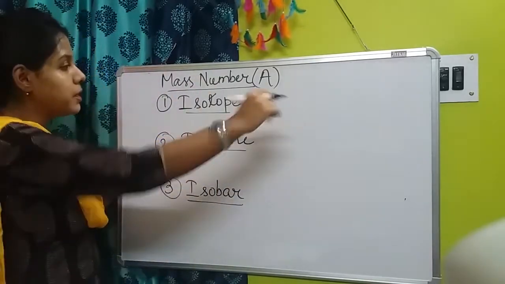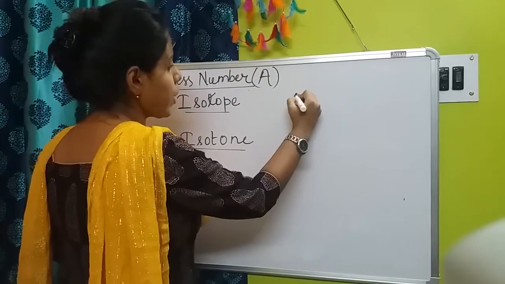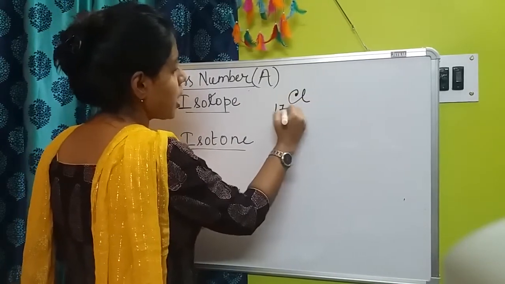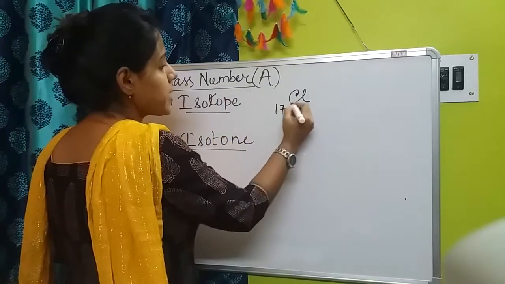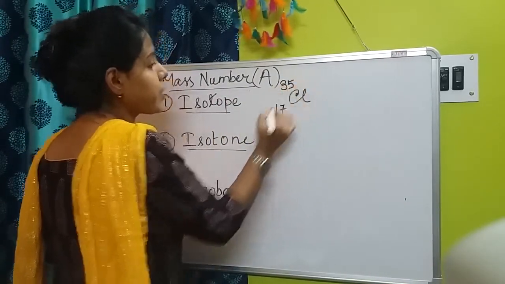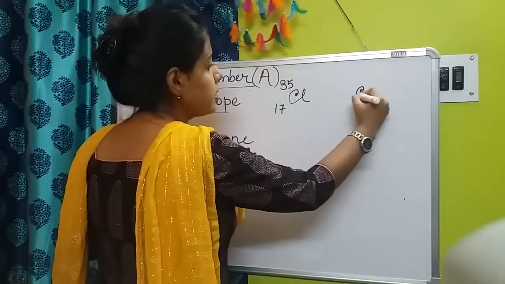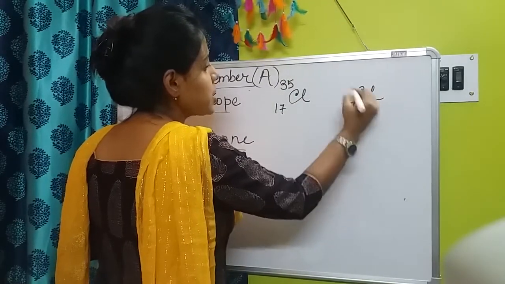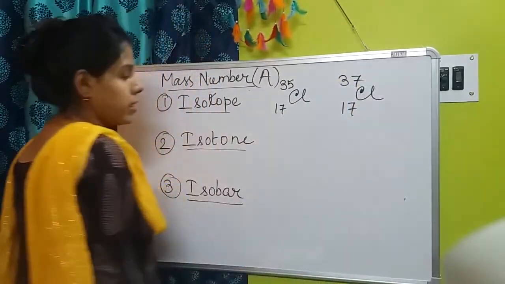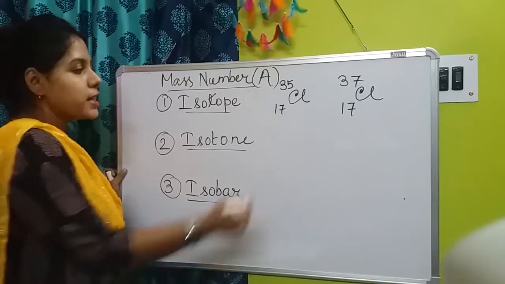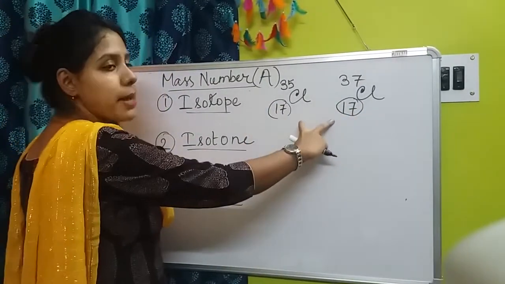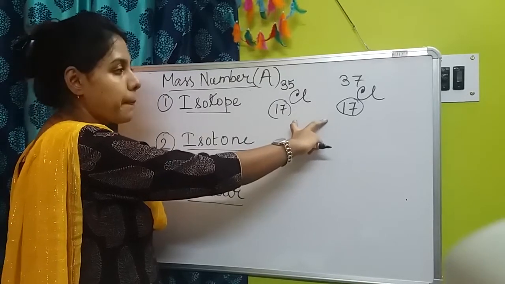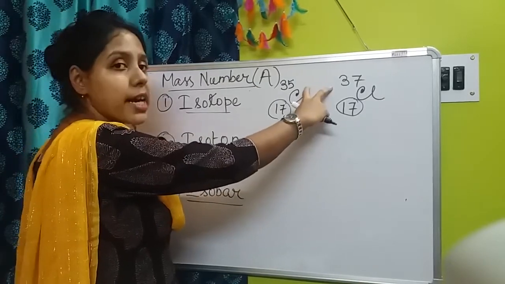Just come to an example. Suppose chlorine. Chlorine shows two isotopes. One is Cl 17-35, another one is Cl 17-37. So it is clearly visible that for both of them the number of proton is same, that is 17, but their mass numbers are different.